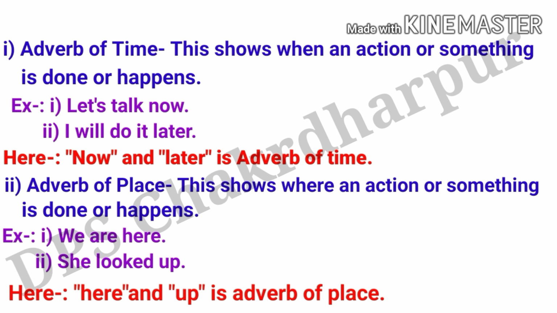The second one is adverb of place. This shows where an action or something is done or happens in a sentence. For example, the first is we are here, and the second one is she looked up. So my dear friends, in these sentences, here and up are adverbs of place. It is important to write these in your note copy so that you can remember them very well.